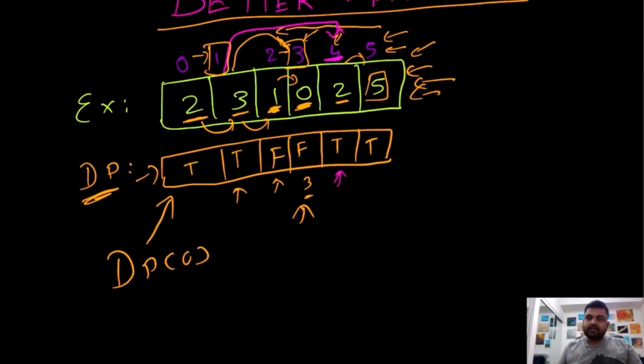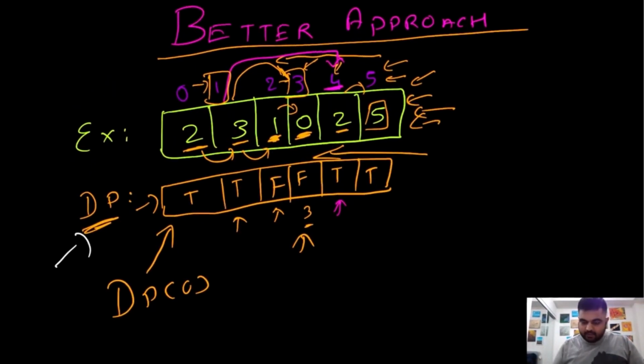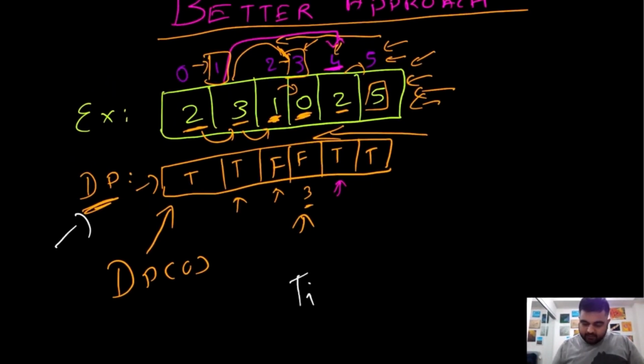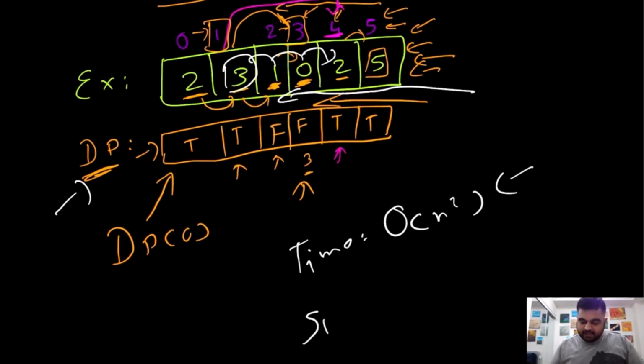It works perfectly fine. Okay, so the time and space complexity for this approach: the time complexity would be big O of n square, because notice that we need to do one iteration for every single element, and sometimes for any given element we might have to do multiple jumps, like we did in this case of 3. So in the worst case we might have to solve this in big O of n square time, and the space complexity would also be big O of n, because we are creating this additional DP array.